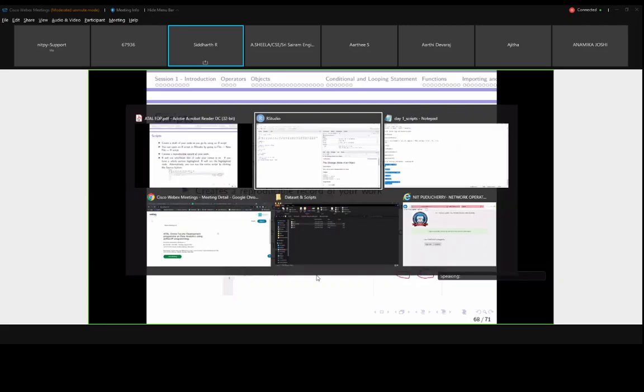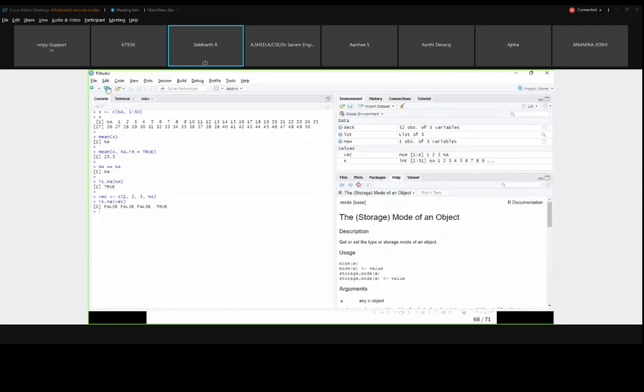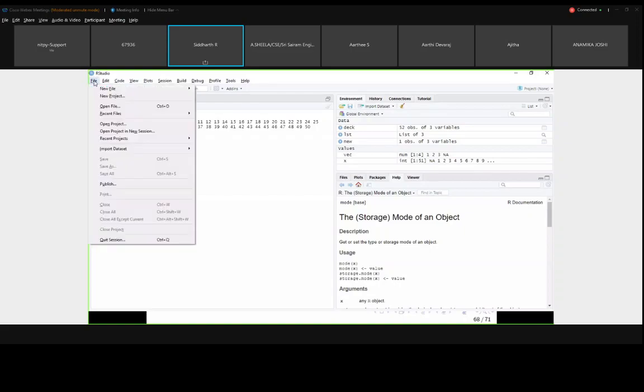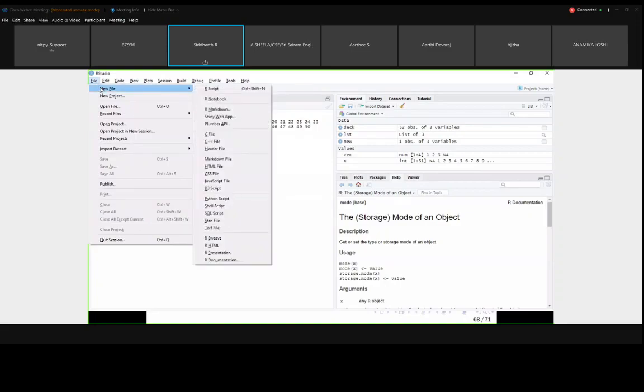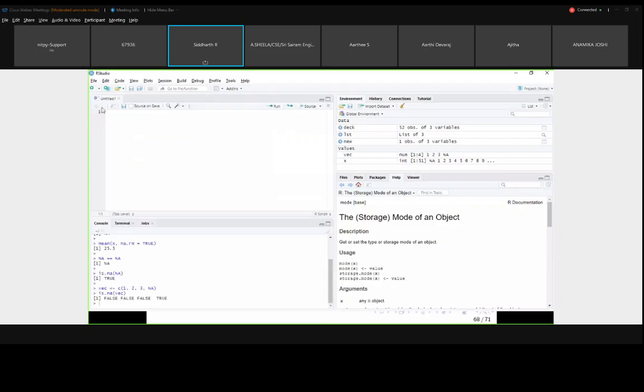If you want to see the script, there is a File option here. If you click that File, New File will be there. If you click that, New R Script. Okay, so the R script is here. If you click that, your console will go down and your script file will come up here. So here you can write print hello world.